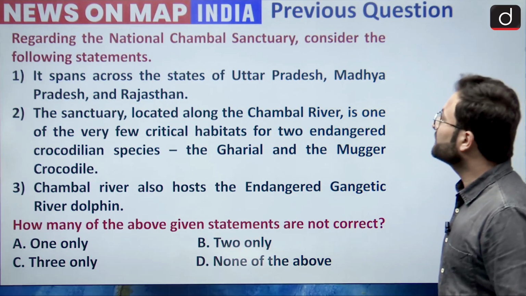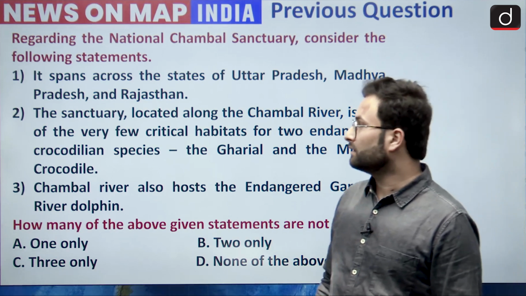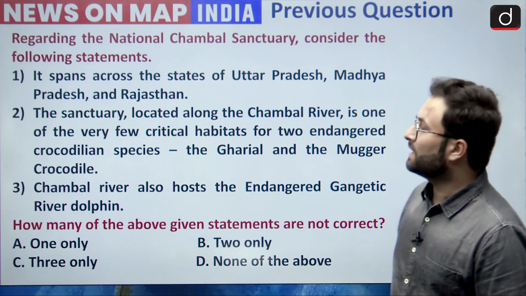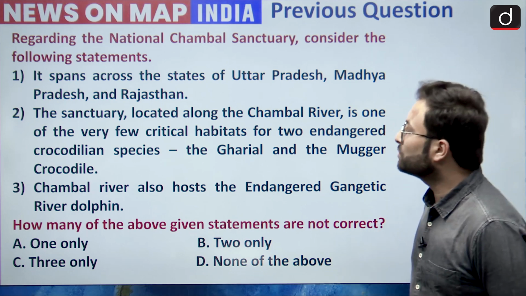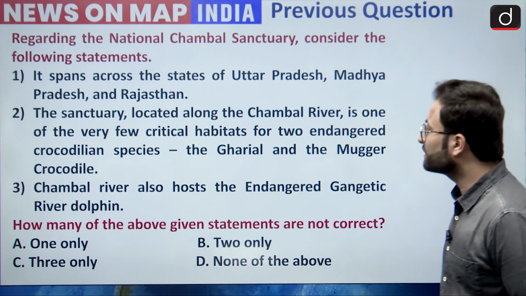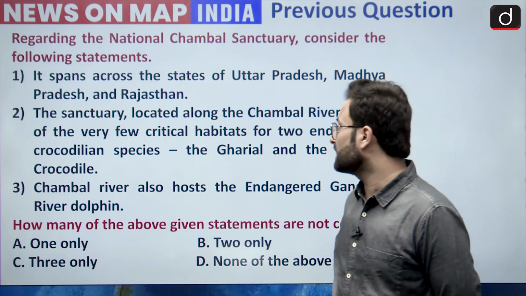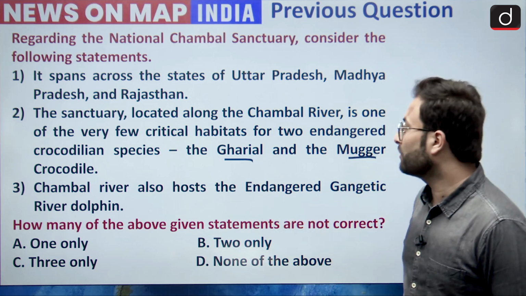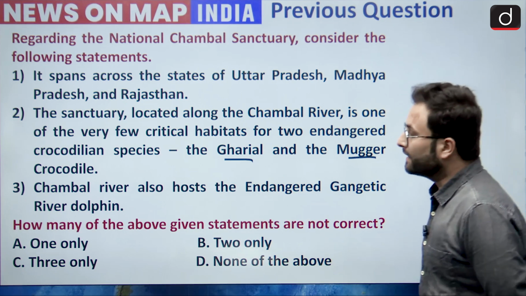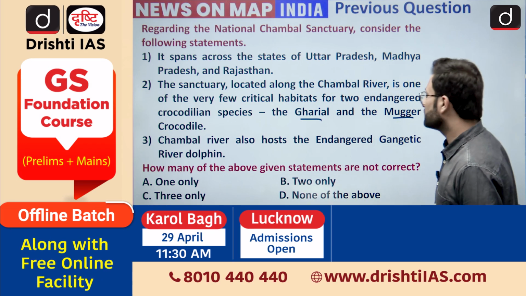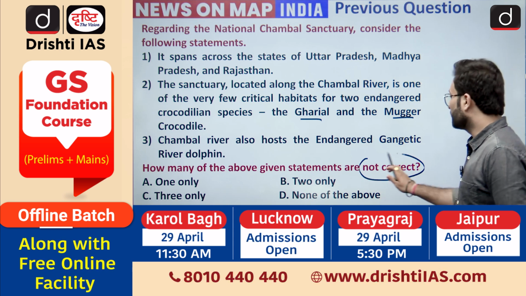Regarding the National Chambal Sanctuary, consider the following statements. Statement 1: it spans across the states of UP, Madhya Pradesh and Rajasthan. Statement 2: the sanctuary located along the Chambal river is one of the very few critical habitats for two endangered crocodile species, that is Ghadial and the Magar. Statement 3: the Chambal river also hosts the endangered Gangetic dolphin, or Gangetic river dolphin. You have to choose the statements which are not correct.